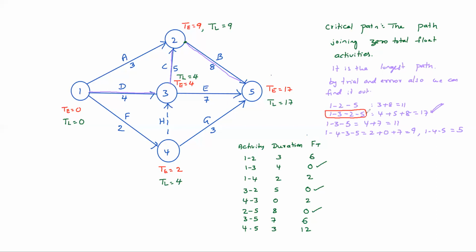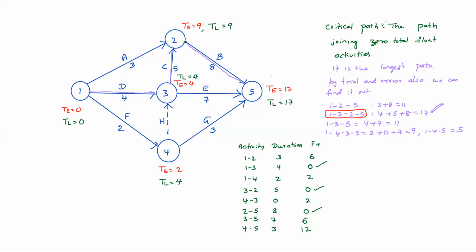So if they ask you to find the longest path, that is the critical path, so without wasting your time. In a GATE exam, time is very important. Time management is more important than project management. You can check all paths by trial and error, because the network will be very simple. Check all possible paths, and the longest duration is the critical path.